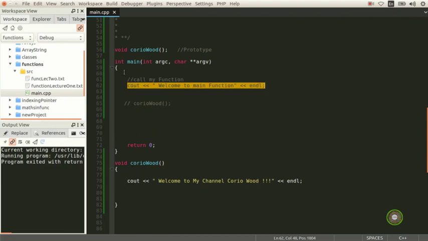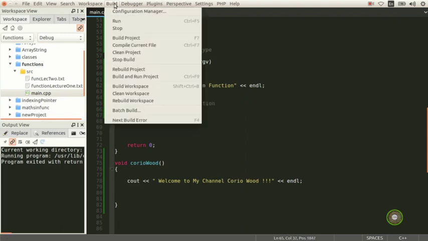As I said to you guys before, the compiler reads this line by line. So if you put Corio on top of this one, it's going to display this message first, and then it's going to display this message. So now what we're going to do, we're going to come here, and we're going to call our function. This is called calling a function.